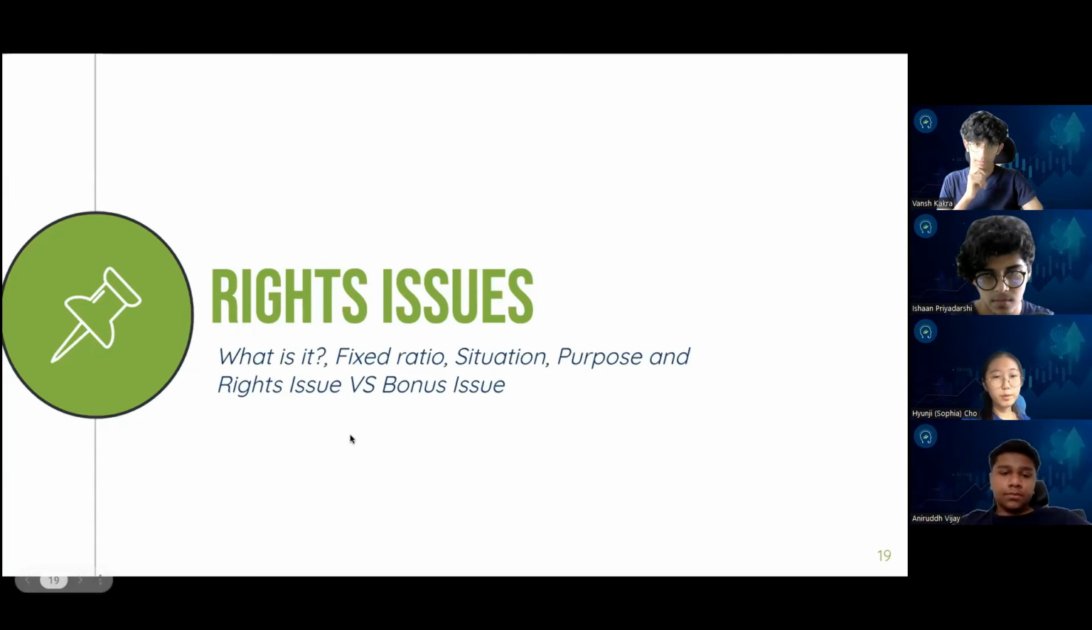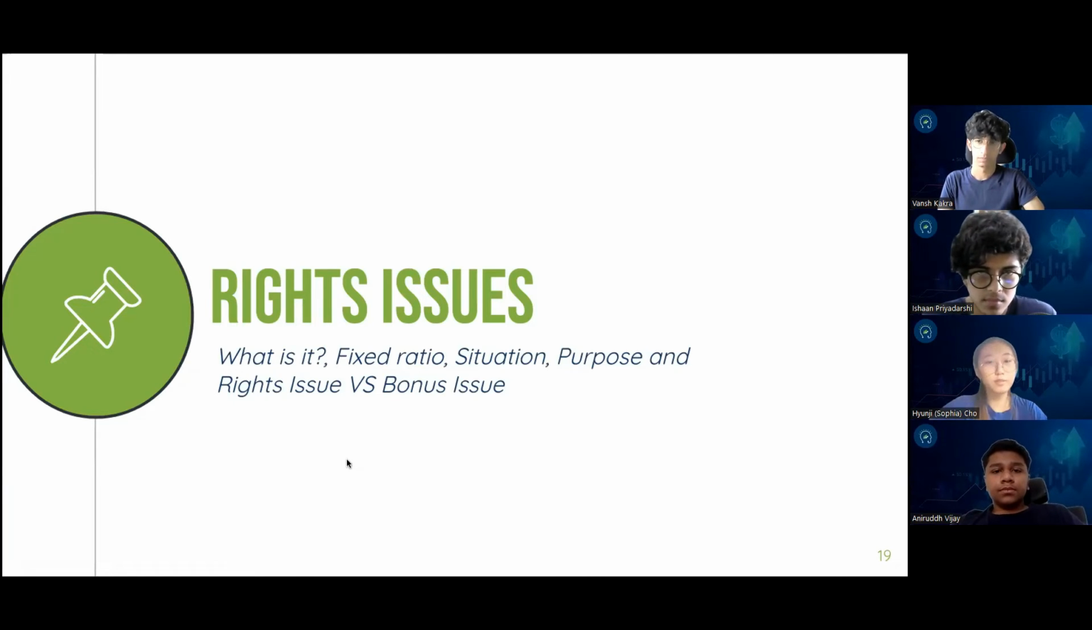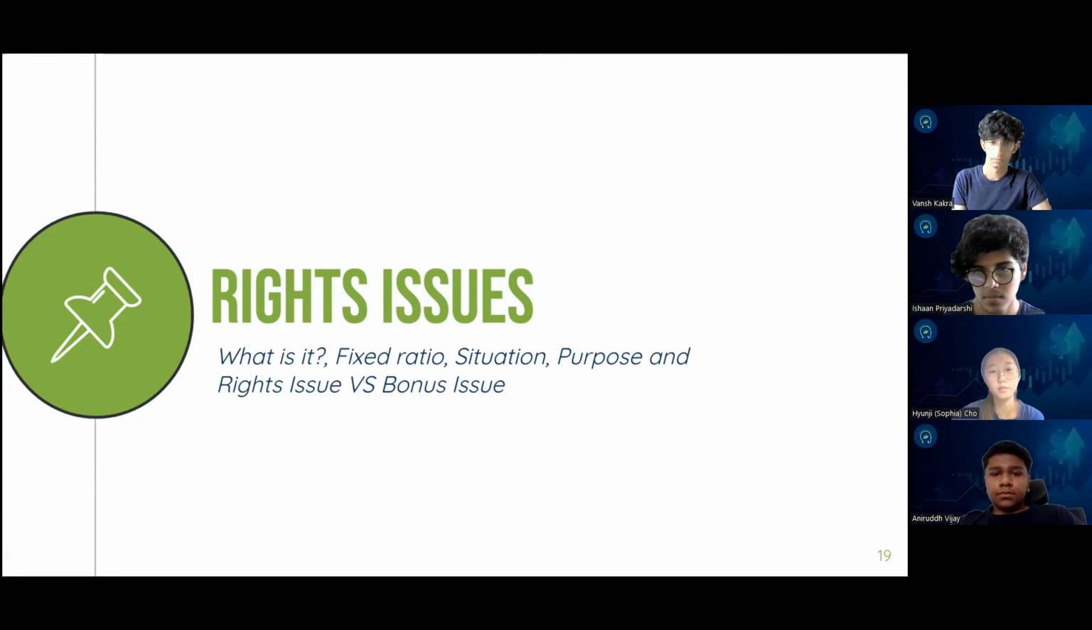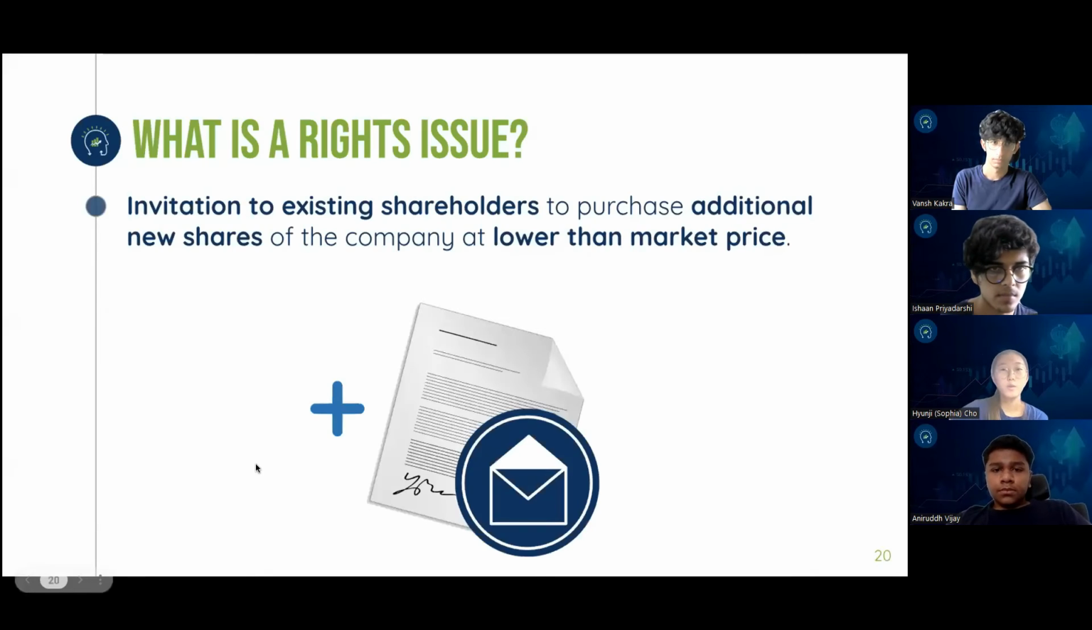Right, and so now we'll be moving on to rights issues, and we'll be talking about what exactly it is. We'll talk about the ratio, as all the other types have done, and an example and its purpose, and another comparison. So what is a rights issue?